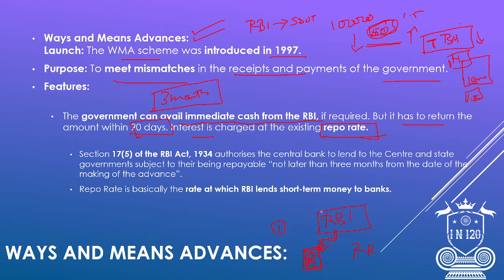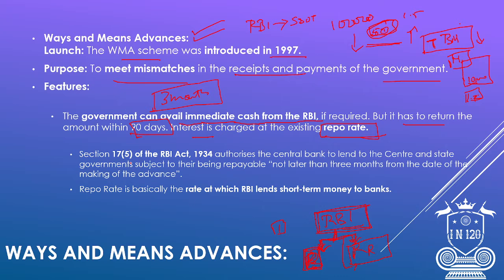At some instances, RBI might need cash from the banks. At that time, the interest which is paid by the RBI to the bank is called the reverse repo rate. These are the two kinds of rate. The amount which RBI collects from the bank for lending money is called the repo rate, and the amount which the RBI pays to the bank for receiving short term loans from the banks is called the reverse repo rate.